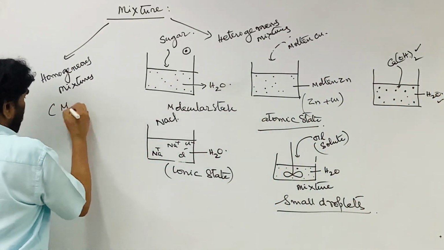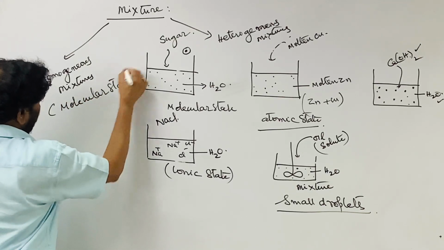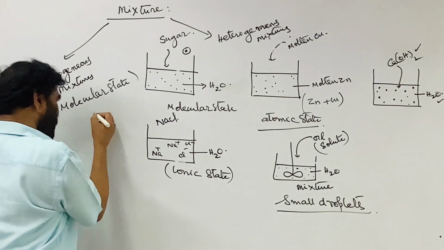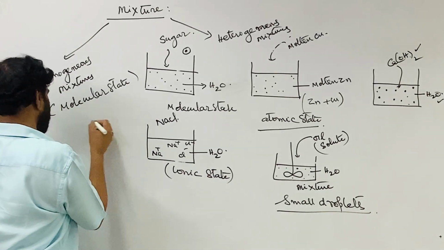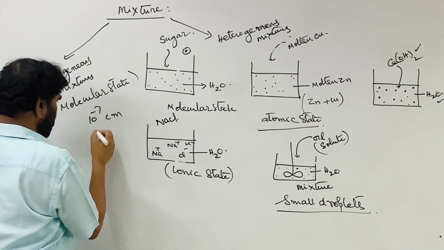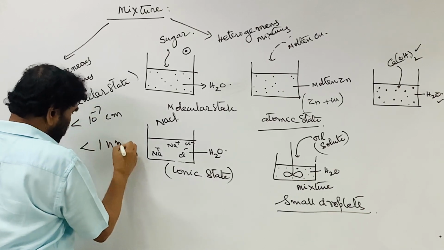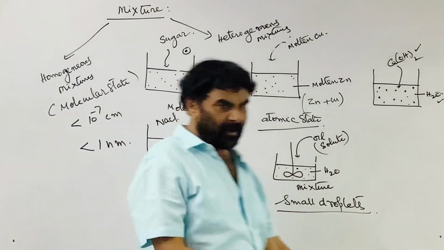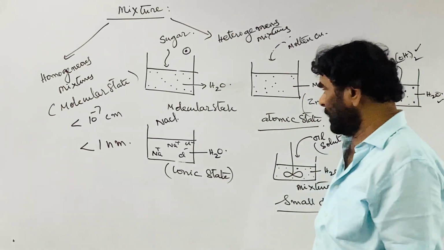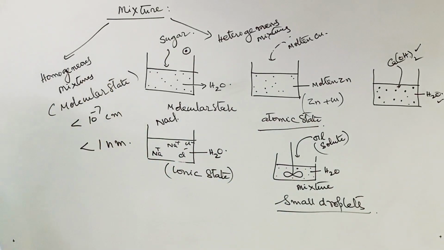So that is a molecular state. This molecular or atomic state size is less than 10 to the power of minus 7 centimeters, that is less than 1 nanometer, or less than 10 angstroms. These dimensions are the diameter of the dispersed particle.